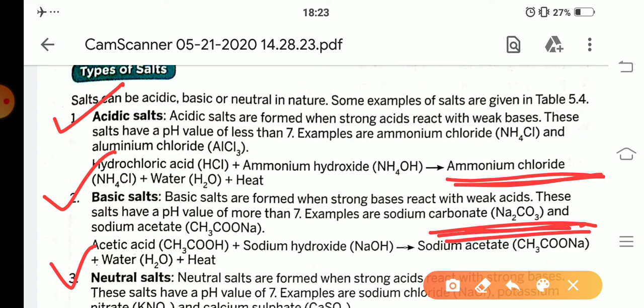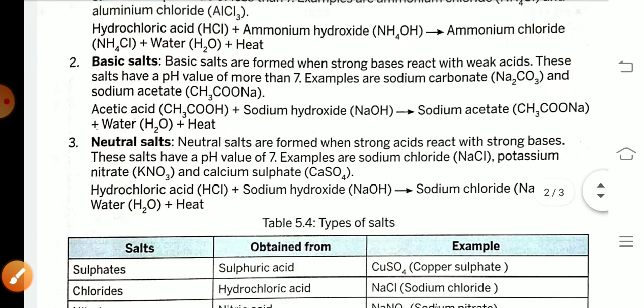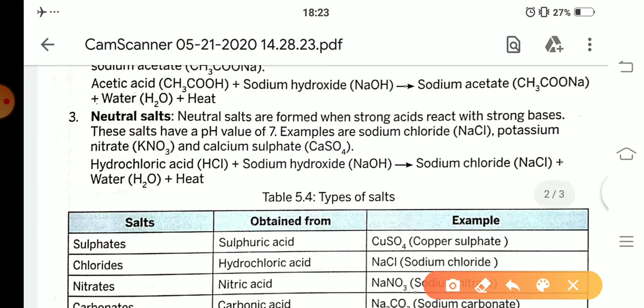Okay, and next one is neutral salt. It is a very important salt, neutral salts. Neutral salts are formed when a strong acid reacts with a strong base. Okay, for example, sodium chloride. Sodium chloride is the best example of neutral salts.